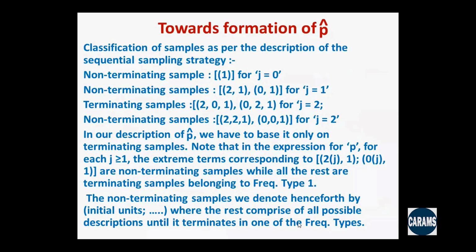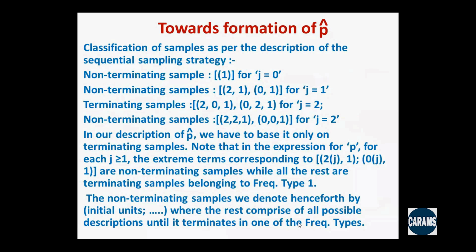So theta 1 coming up right in the very beginning, which corresponds to j equal to 0, is a non-terminating sample. Similarly, for j equal to 1, we have 2 followed by 1 or 0 followed by 1. It is still non-terminating, because to terminate, we have to have all the 3 categories represented. Look at j equal to 2.